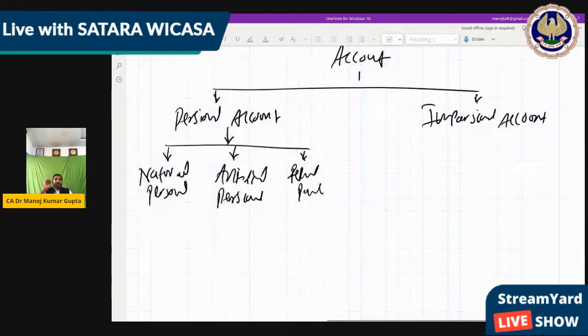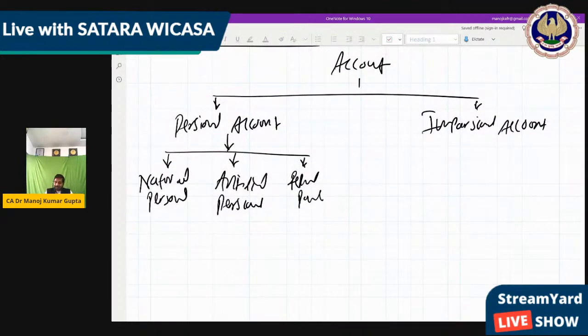We can use natural person, like if we suppose make a transaction with Mr. X, then Mr. X is the natural person, right? So Mr. X's name is natural personal.